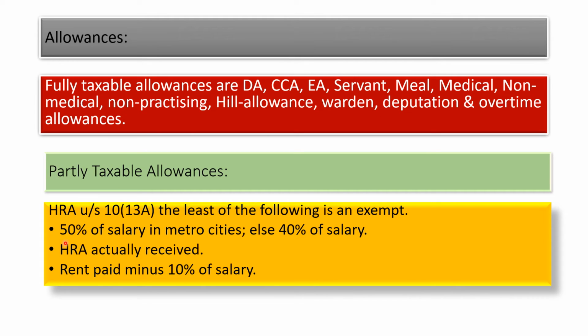Okay. So 50% of the salary in metro cities, else 40%. If an employee is residing in metro cities, the first condition you need to calculate is 50% of the salary. If the employee is not residing in metro cities, then you have to take 40% of the salary. Then the actual HRA you are receiving. Next, rent paid minus 10% of the salary. Then you will get an amount for each of these three. Then the least of the following will be the exempt HRA.